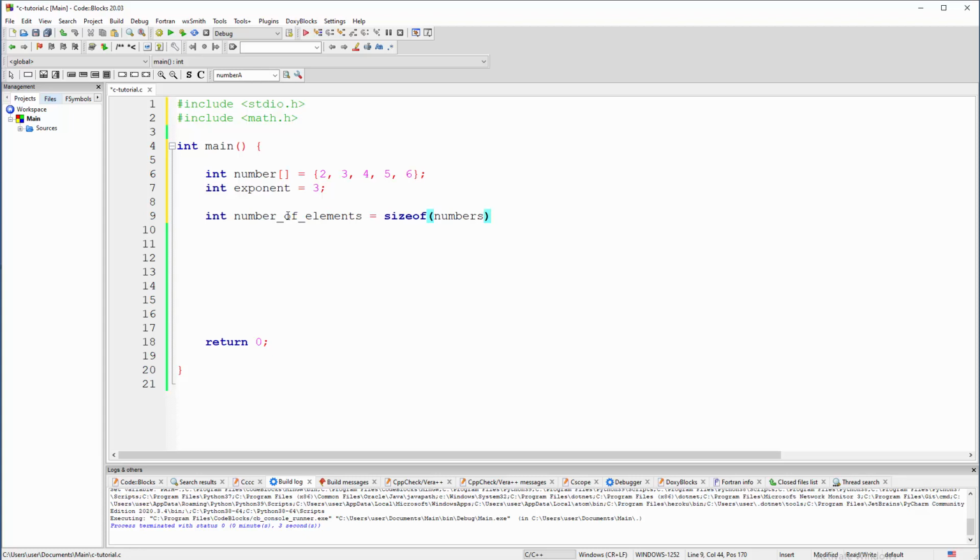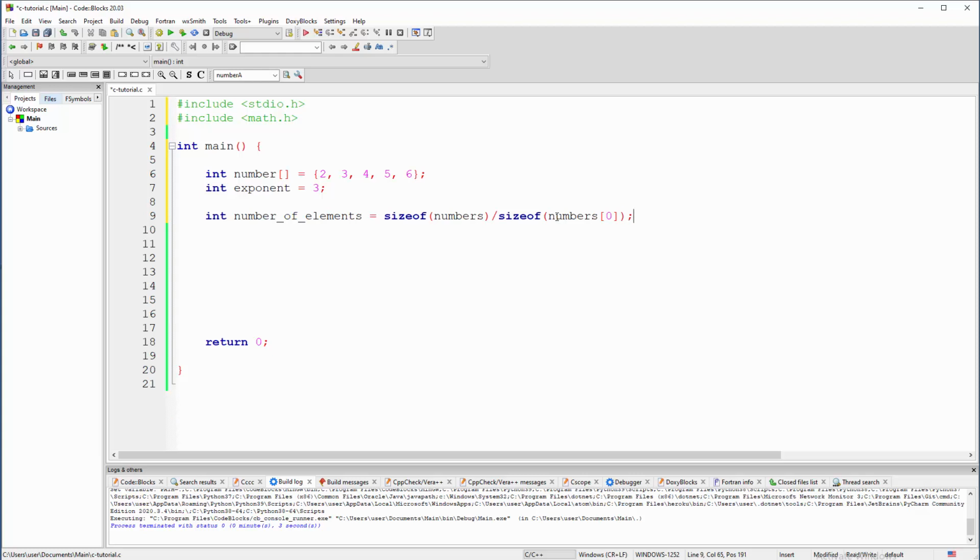So we will divide sizeof this with sizeof one element and get the number of elements here basically. So we are dividing a bigger number with a smaller number and we are getting the number of elements. Sizeof numbers, but something which is at index 0.